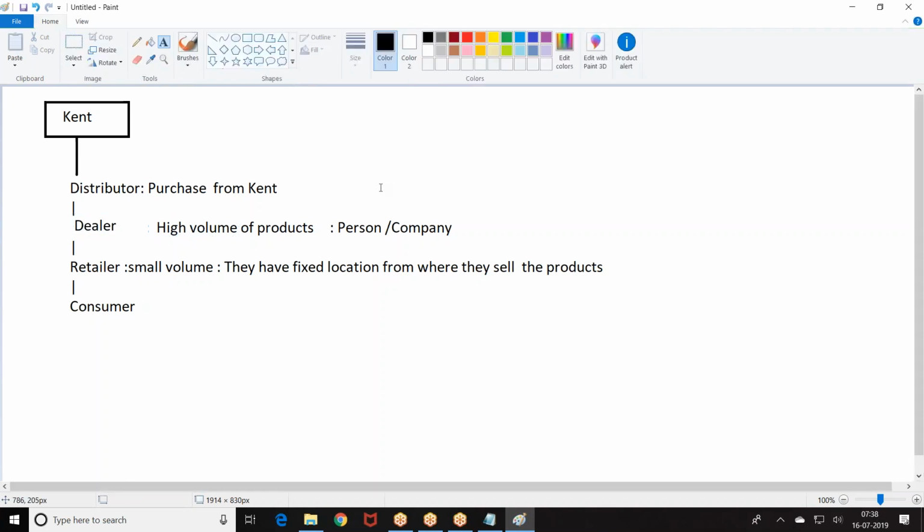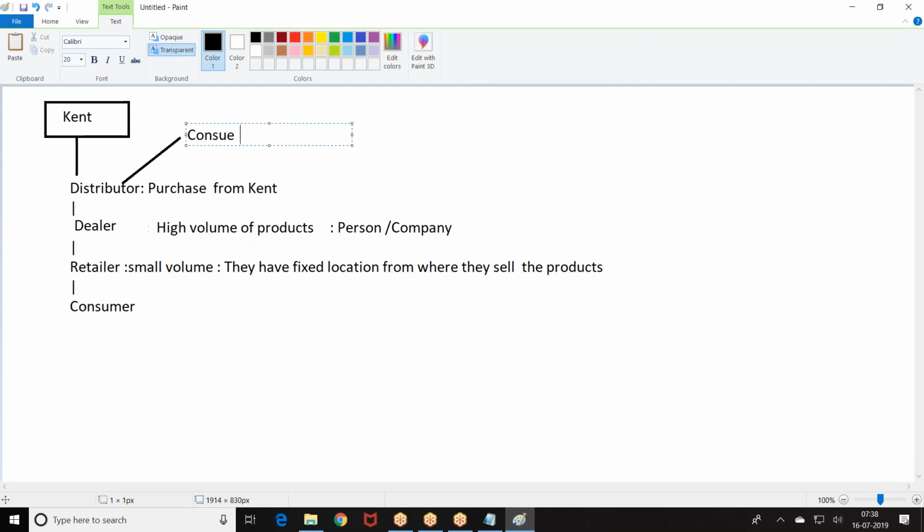Now this is the story. Distributor to dealer, dealer to retailer. Now this is the story of what we are doing. This distributor generally doesn't sell to the consumer directly, because they deal with a region, a particular territory, not with one or two customers.